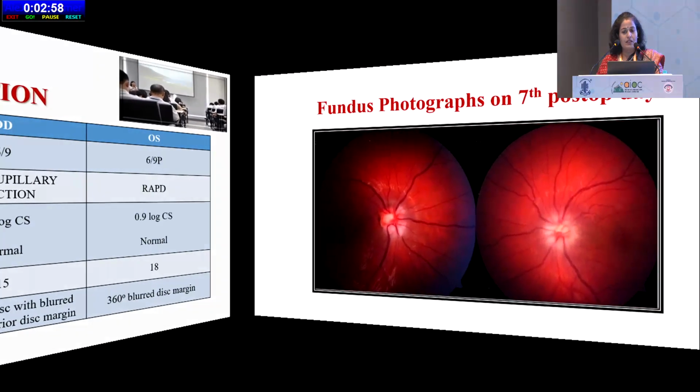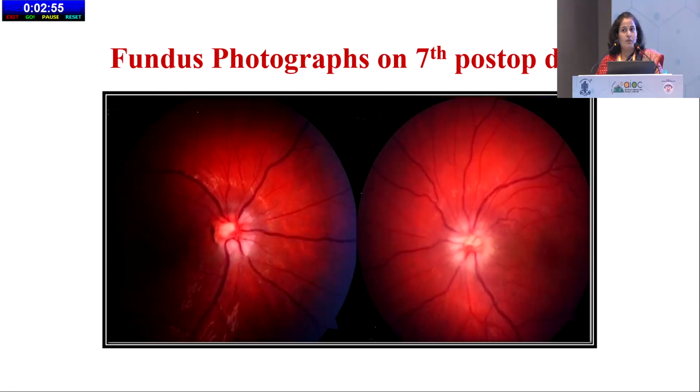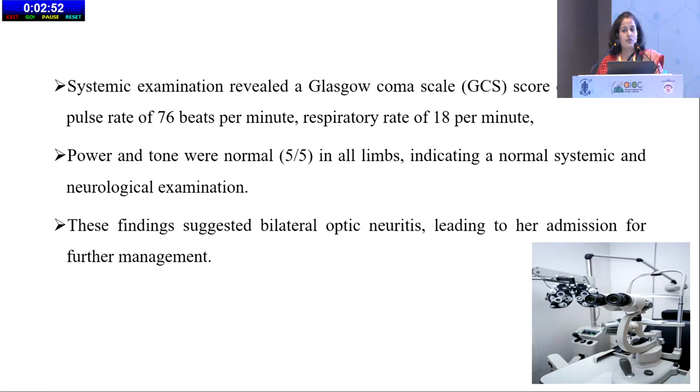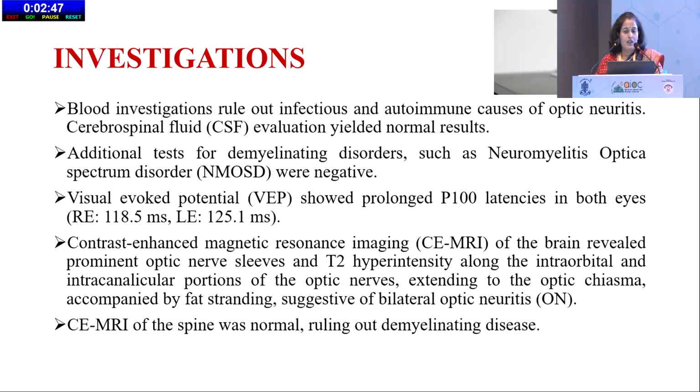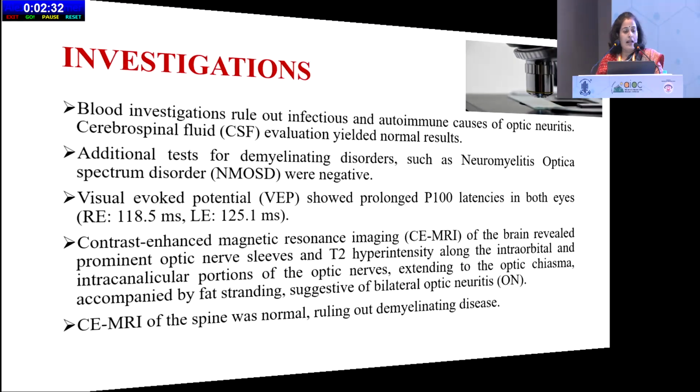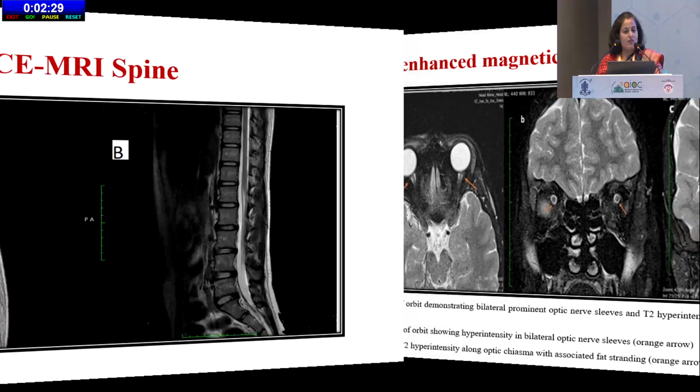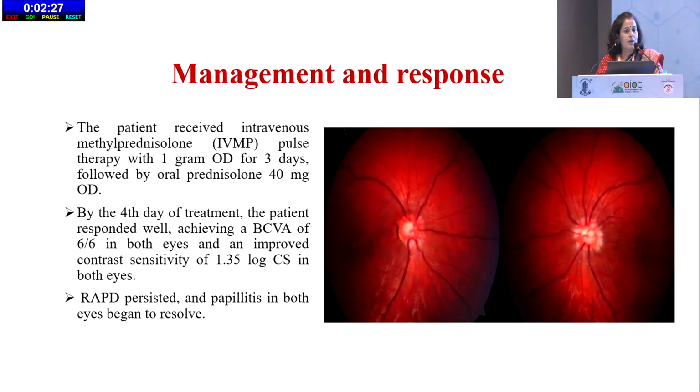We witnessed bilateral blurring of the disc margin, which was not present preoperatively, and otherwise all neurological parameters were fine. We sought pediatric neurology opinion and CSF analysis, and all autoimmune investigations were done and found to be normal. VEP was abnormal with increased latency bilaterally, left more than right, and contrast-enhanced MRI was highly suggestive of bilateral optic neuritis. Contrast-enhanced MRI of the spine was normal, ruling out other demyelinating disorders. The patient was given IVMP pulse therapy for 3 days, followed by oral prednisolone 40 mg OD, which was tapered off over the next 8 weeks.